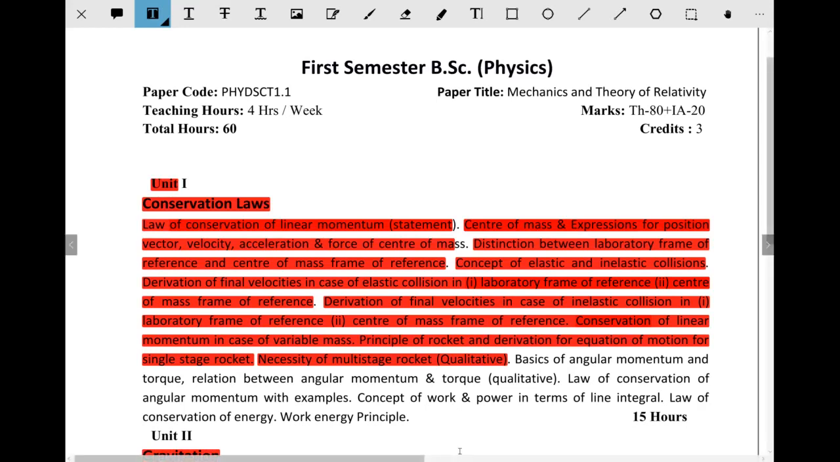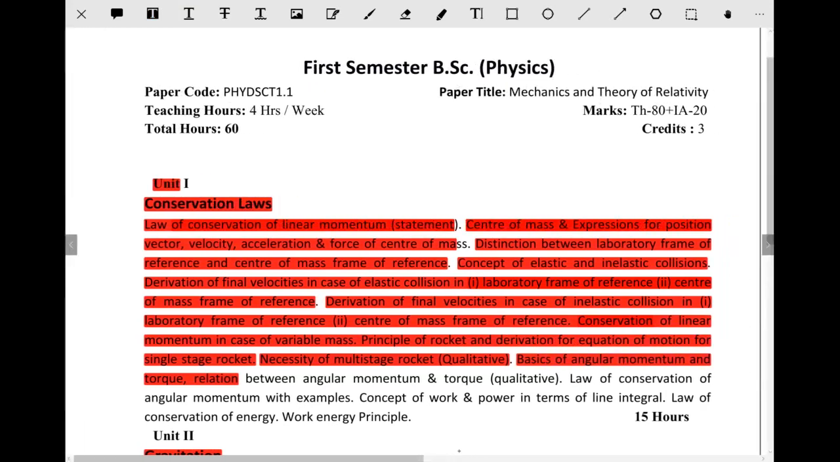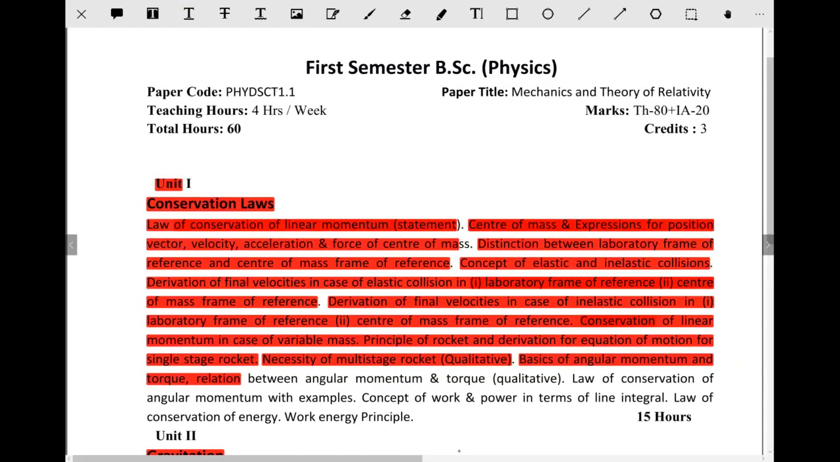Next, basics of angular momentum and torque. Till now we have been studying linear motions. Whatever we studied up to this multi-stage rocket is all about linear motion. Now the next part is for angular motions, that is, circular motions. For that, the basic laws of angular momentum, torque, and the relation between angular momentum and torque.